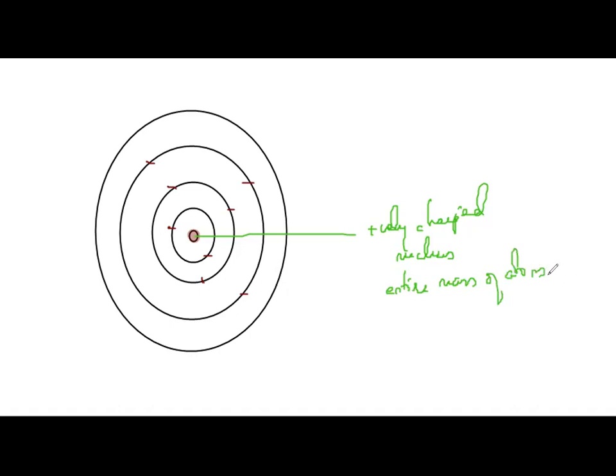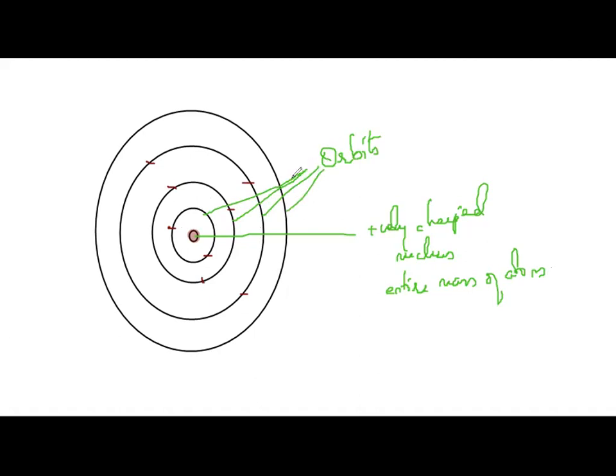Second point, the electrons revolve around the nucleus in certain permitted circular orbits of definite radii. So these are the orbits and this is the radius. The electrons are revolving around the nucleus in these particular areas, and those are called orbits, correct? They are called orbits where electrons are revolving.